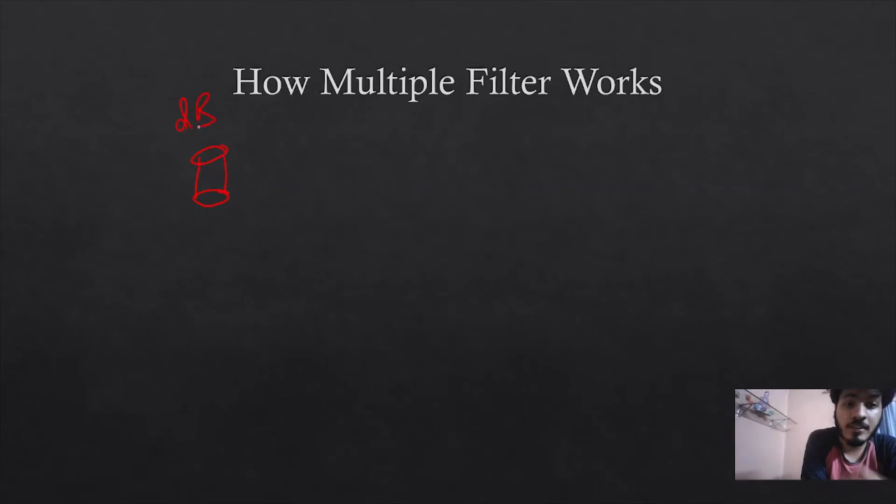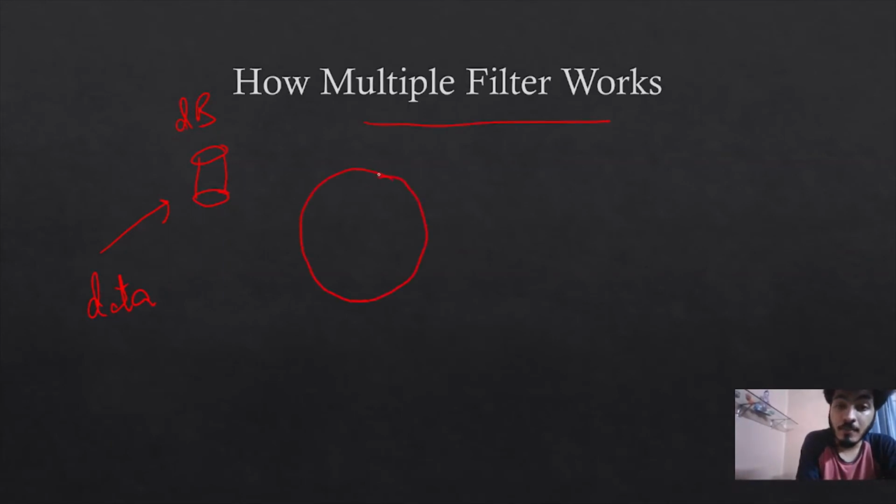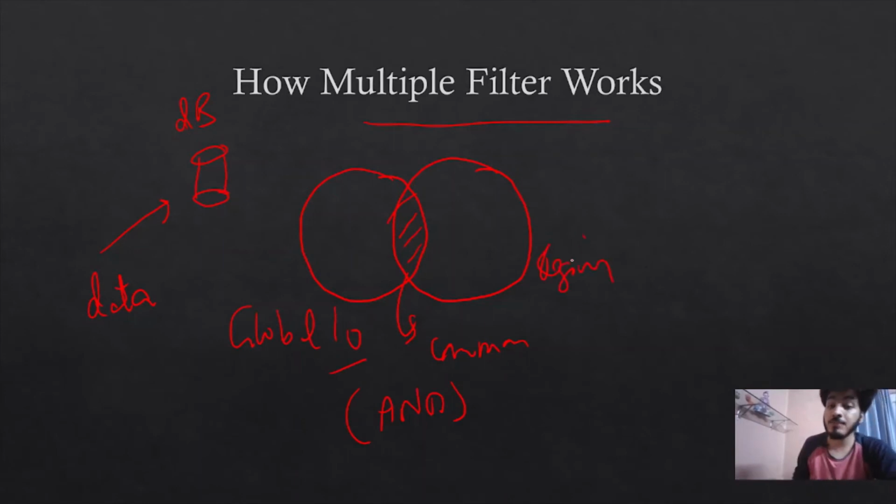This was a database, so it was fetching the data from here. And according to the multiple filter concept we have learned, if we apply two filters, it will take the common value, right? It will take the AND parameter when you are applying the global top 10 states and the region filter. So it was taking the common value.